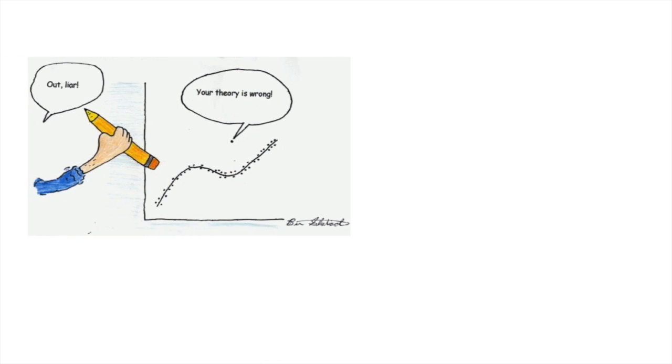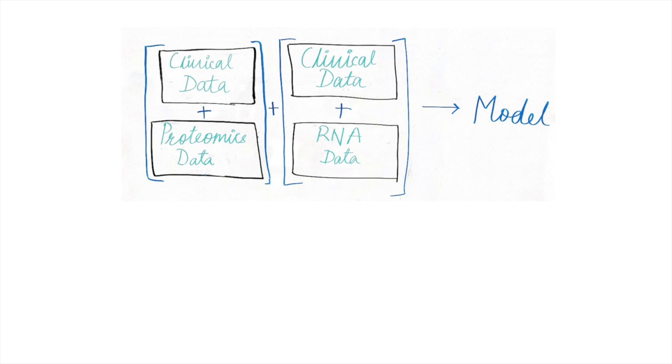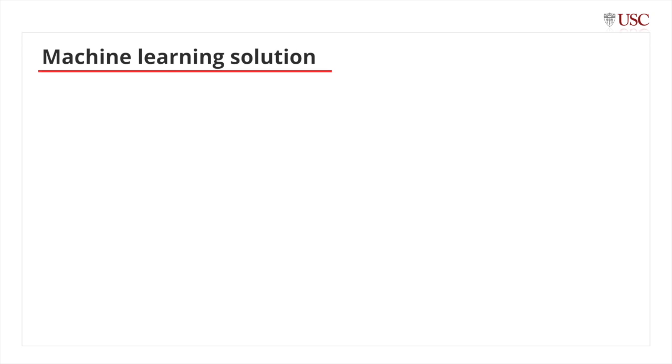Data cleaning techniques. Before we even do any machine learning to analyze those data sets, we need to process them. Taking inspiration from Steve Jobs, who said it's the outliers, it's the misfits, it's the outstanding people who actually can change the world, in the same way we are trying to also enhance the outliers, data which won't fit into any pattern, to check if they give us any result. Now we are writing an algorithm between clinical data and proteomics data, clinical data and RNA data, and combining them to form a model. So we now have data, algorithm, and an insightful result.